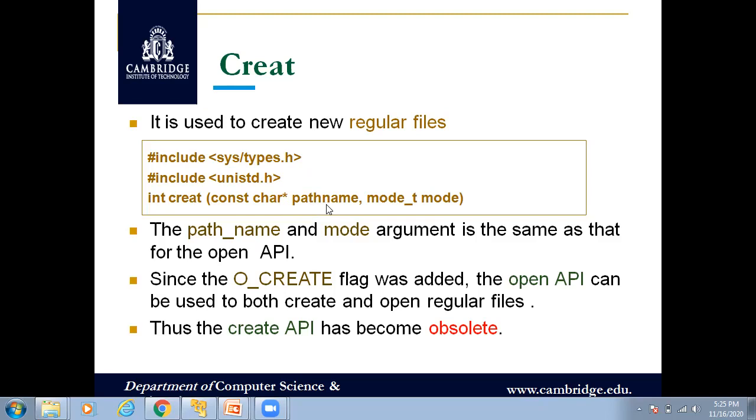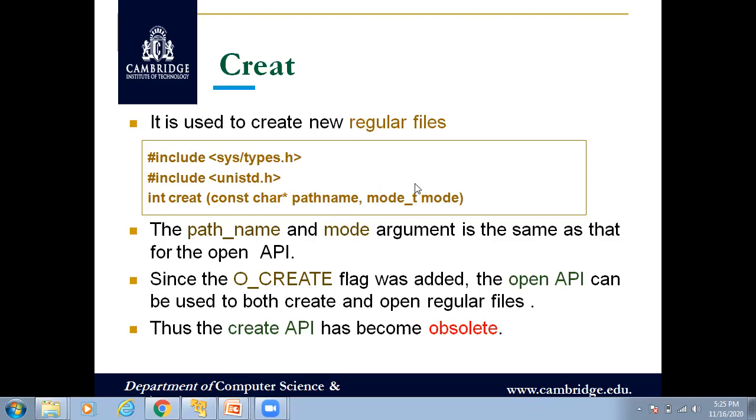When you give a file name, your file will be created in the current directory. Meaning, if you are in the root directory, then the file will be created in the root directory, that is your current directory. So instead of writing the path name, you can also do this by just giving the file name as an argument.